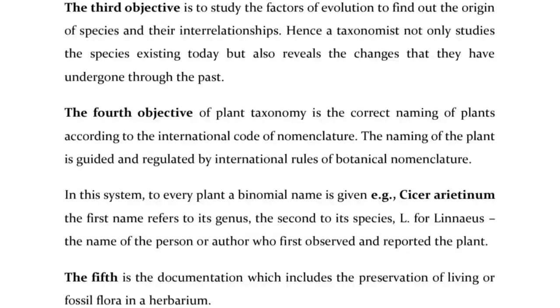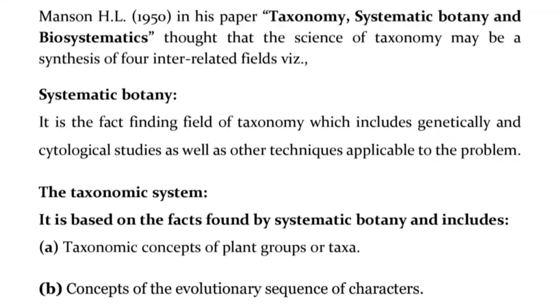The fourth objective of plant taxonomy is the correct naming of plants according to the International Code of Nomenclature. The naming of the plant is guided and regulated by international rules of botanical nomenclature. In this system, to every plant a binomial name is given, e.g., Cicer arietinum L. The first name refers to its genus, the second to its species, and L. for Linnaeus, the name of the person or author who first observed and reported the plant. The fifth is documentation, which includes the preservation of living or fossil flora in a herbarium.